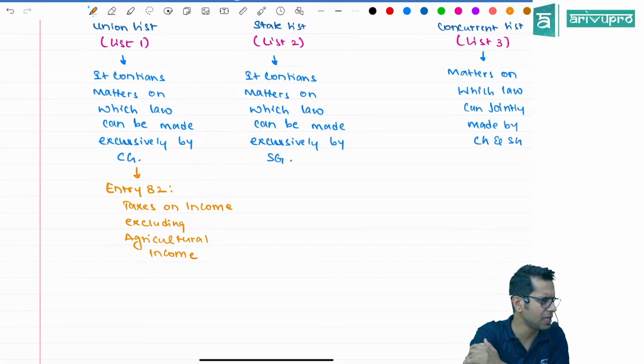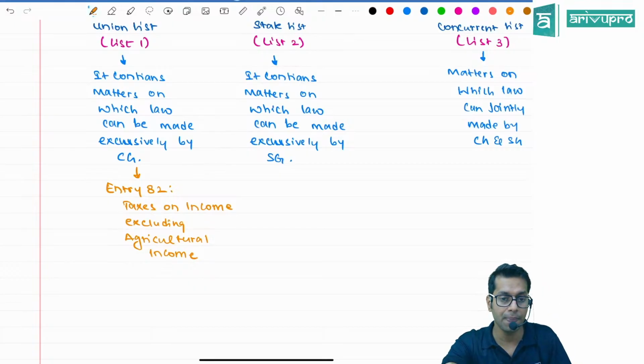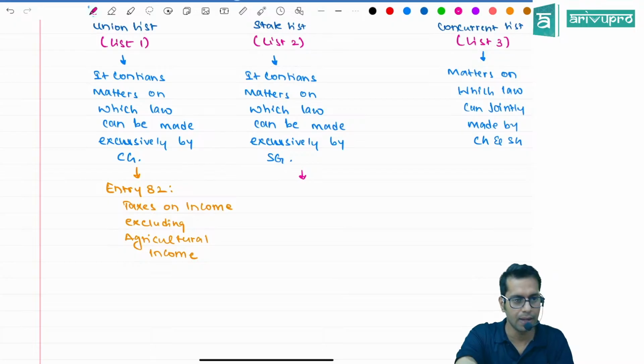Whatever type of income it is, who has the power to collect the taxes? The central government. Except on which income? Agricultural income. Sir, that means on agricultural income tax cannot be collected. The power is not with the central government.